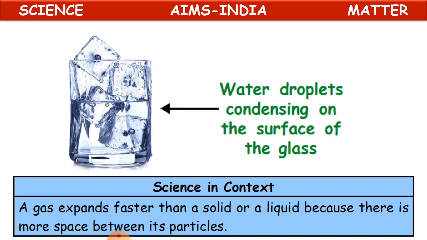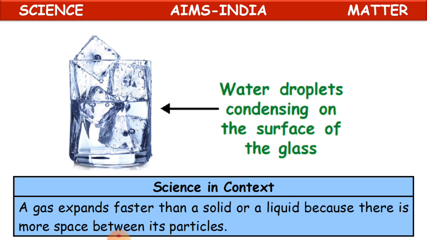Sometimes in winter seasons, the glass doors or glass windows, or even if you are going in a four-wheeler car, the glasses will be covered thickly with some white fog. So that is nothing but a mist. Okay, so this is also an example of condensation.